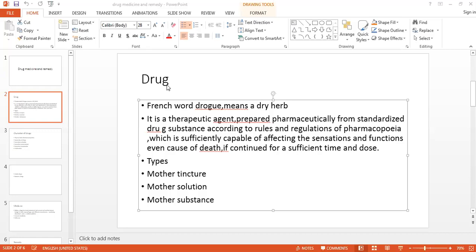In drug proving, yes, it is necessary, because the drug proving we are taking from the aphorisms. And you know that there is no separate book for homeopathic pharmacy. We are having three reference books: the Chronic Diseases, the Organon and the Materia Medica. So drug proving we are taking from the Organon, so the aphorisms will come.